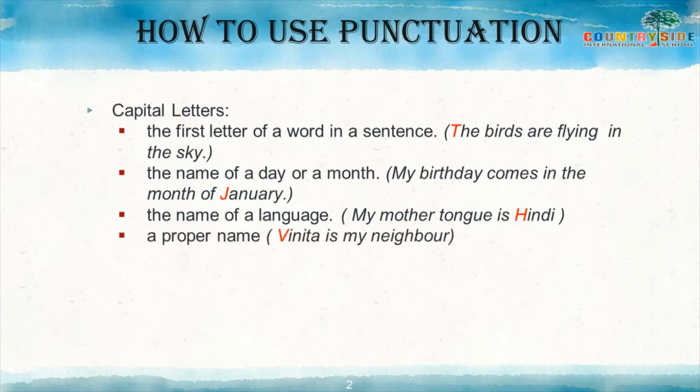Then next is a proper name, a proper noun. Whenever we are talking about one particular thing or particular person, we will use a capital letter at the start of the word. Here you can see one example: Vinita is my neighbor. Vinita is the name of a girl. Here we are talking about a particular, proper person, so Vinita should always be capital whenever we are writing any proper name.